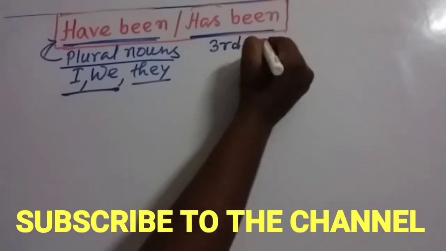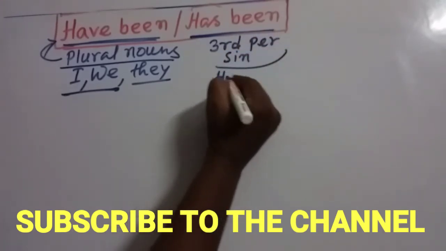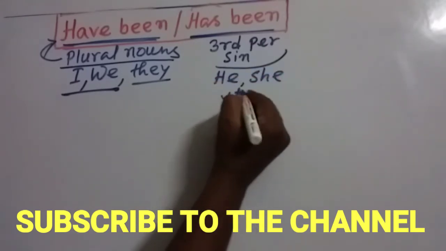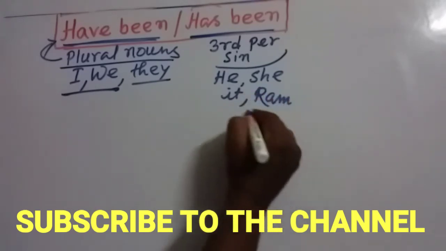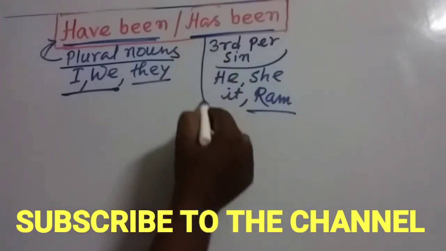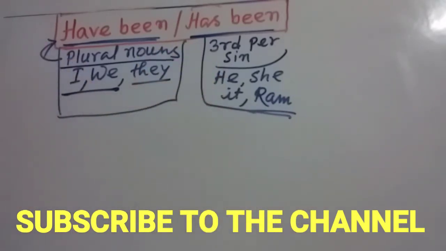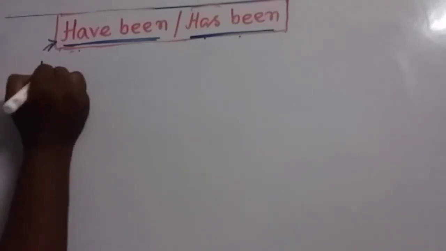Third person singular number, that is just like this one: he, she, it, or any singular name just like this one, Ram. So with this we use has been, and with this we use have been. This is the first thing. Let's look at the usage of have been and has been in English sentences. My dear friends, this is the first usage.